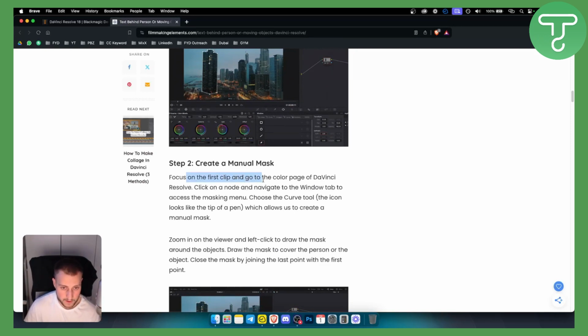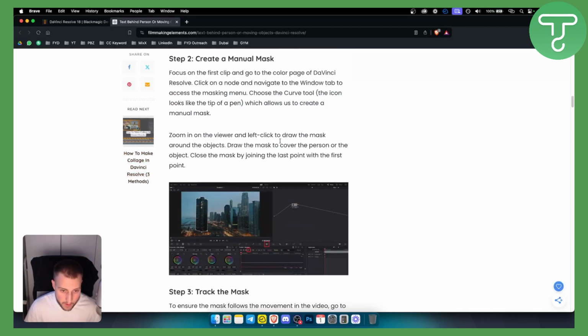will focus on the first clip and go to the color page of DaVinci Resolve. Now click on a node and navigate to the window tab to access the masking menu. Now you want to choose the curve tool, and that will basically do the job. Obviously, once you do that, you can zoom in on the viewer and left click to draw the mask around the objects however you want.